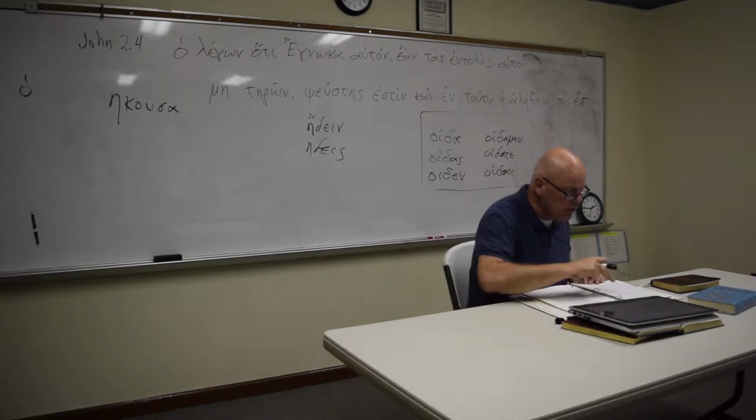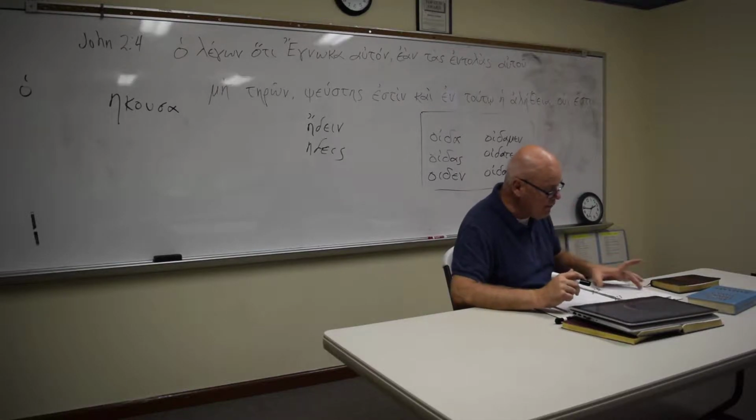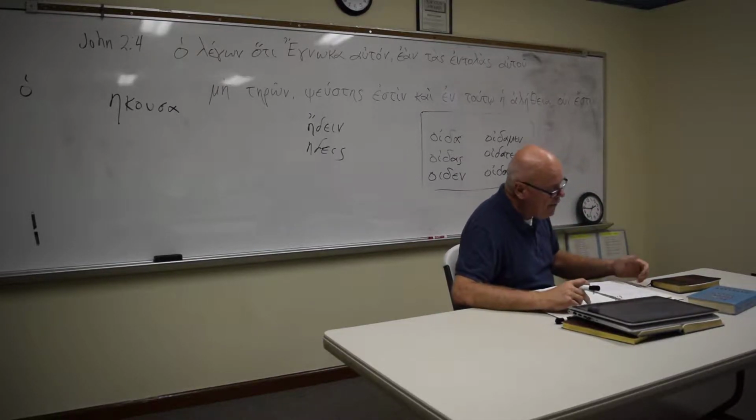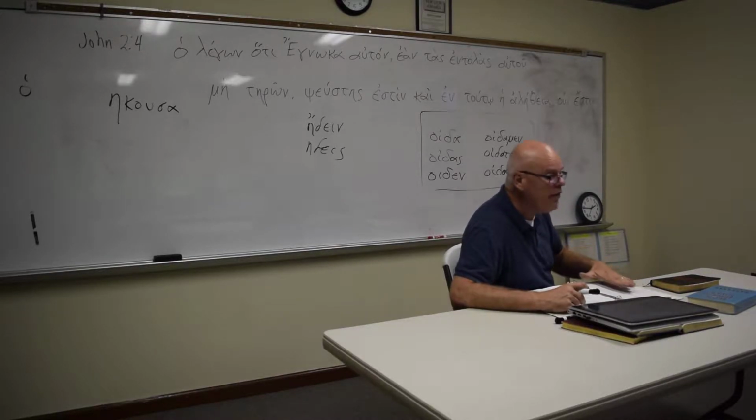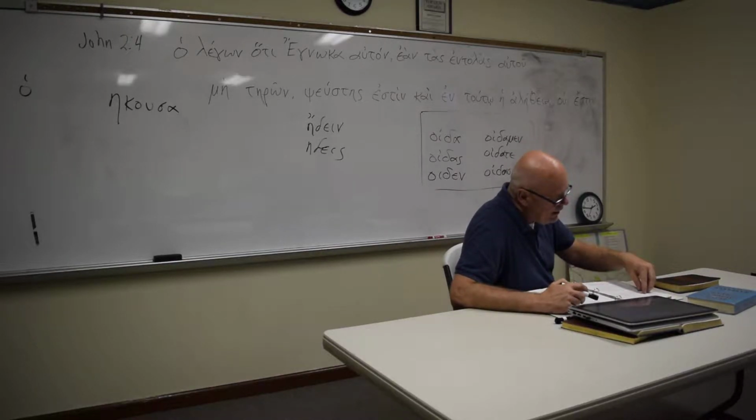If you look over on page 106, you have a chart where you have this on one side, that on the other side, and all those forms. You'll notice that the only real difference on this side is that in the nominative masculine and the nominative feminine, those don't have the tau.